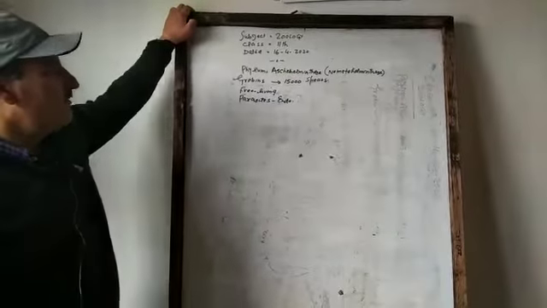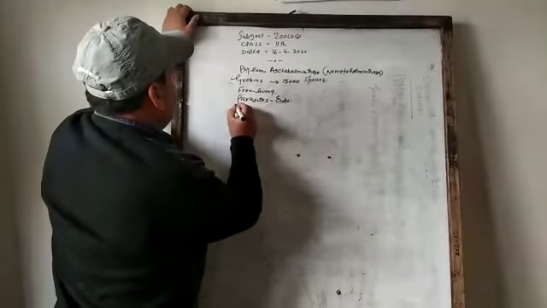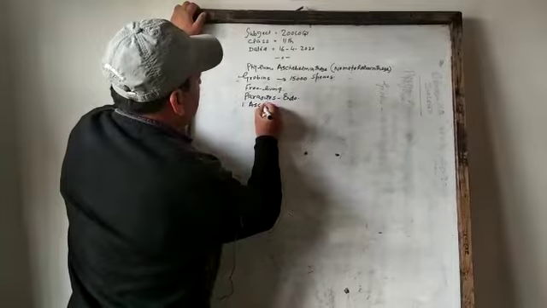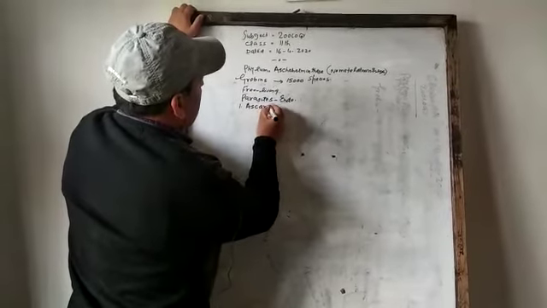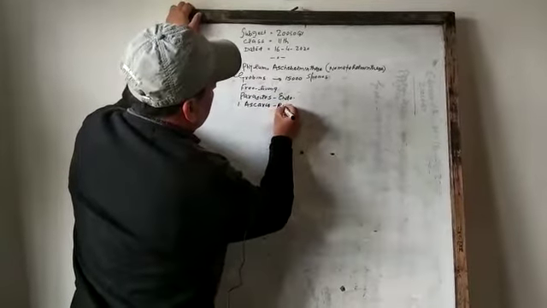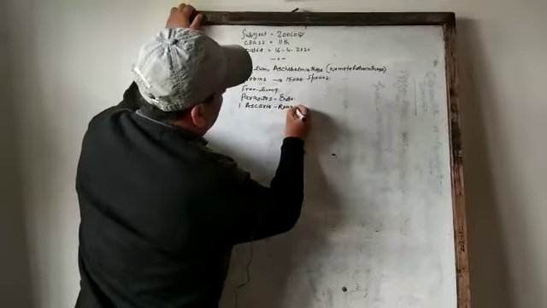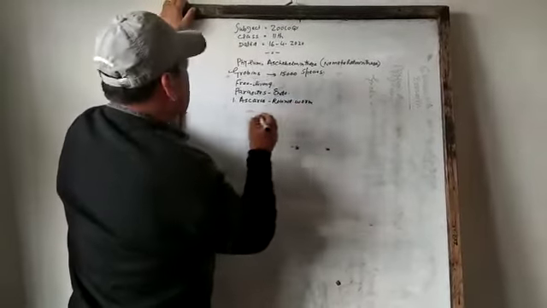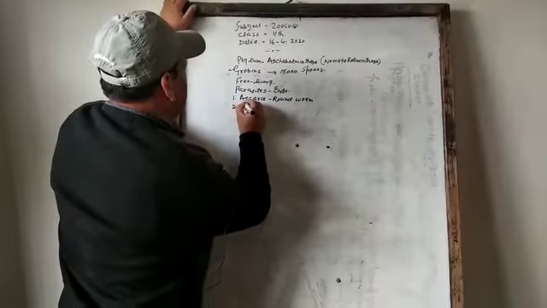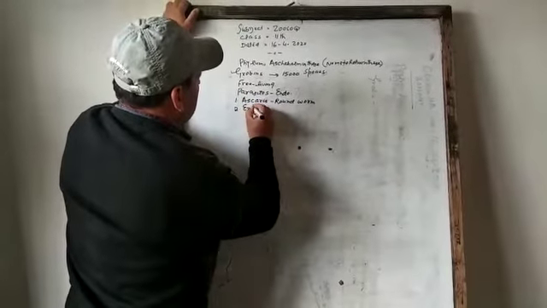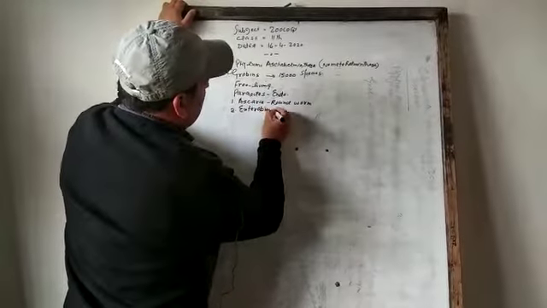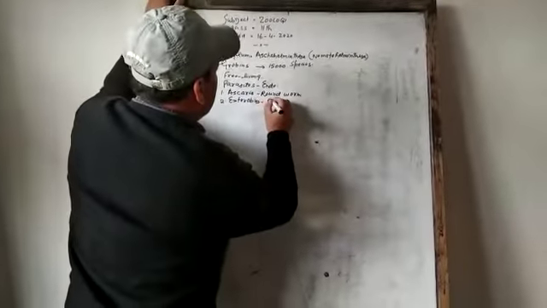Some of the parasites which live in human beings are Ascaris lumbricoides, commonly called roundworm. Similarly, another is Enterobius, commonly called pinworm.